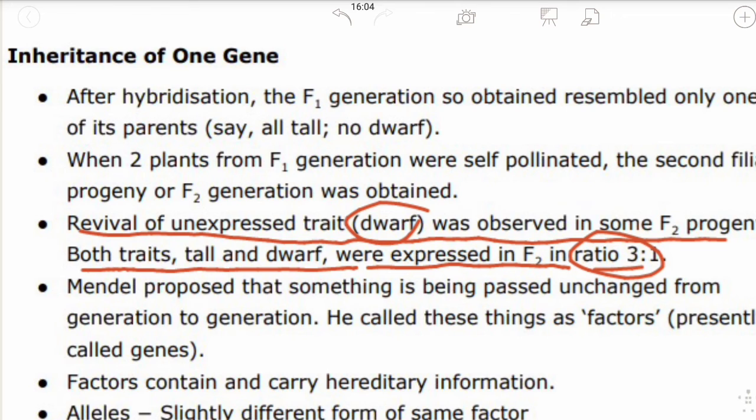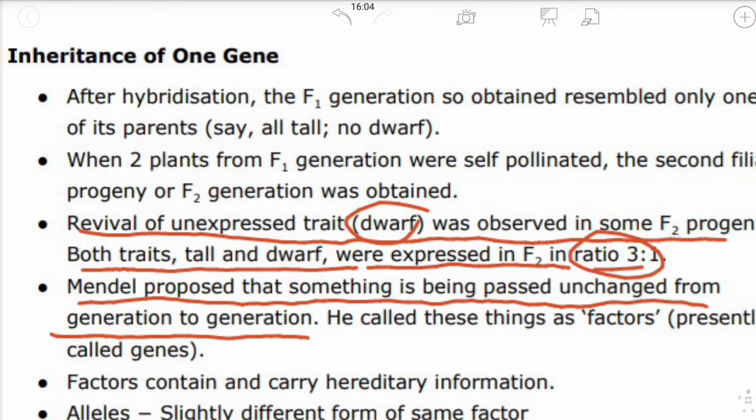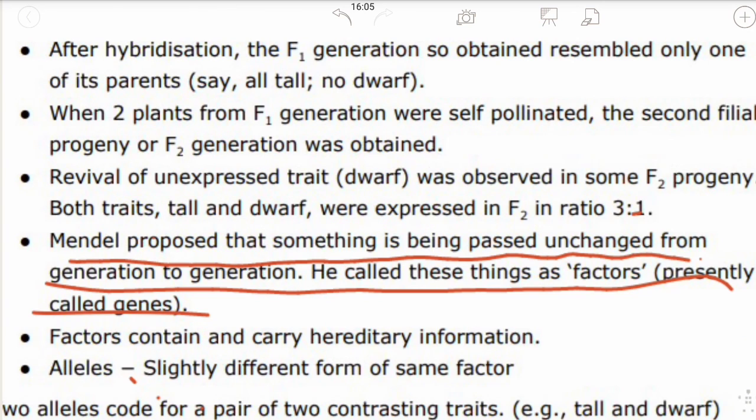The different character, dwarfness, was found in the second generation. Mendel proposed that something is being passed unchanged from one generation to the next. He called these things factors, presently called genes. Mendel noticed that something, such as height or color, passes from parents to progeny.